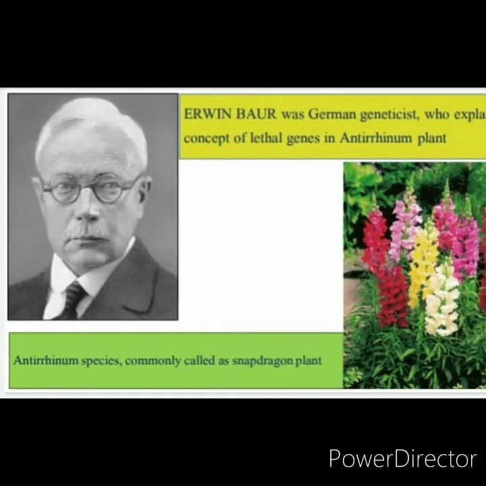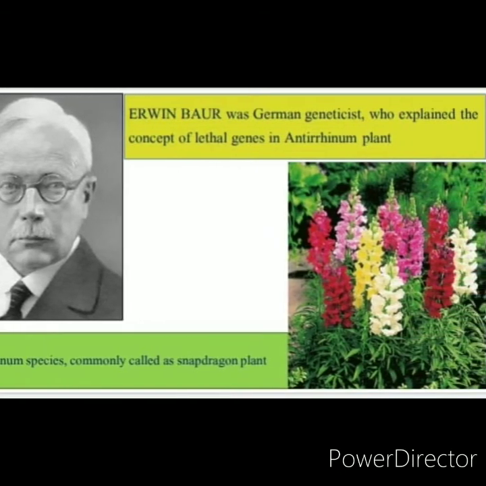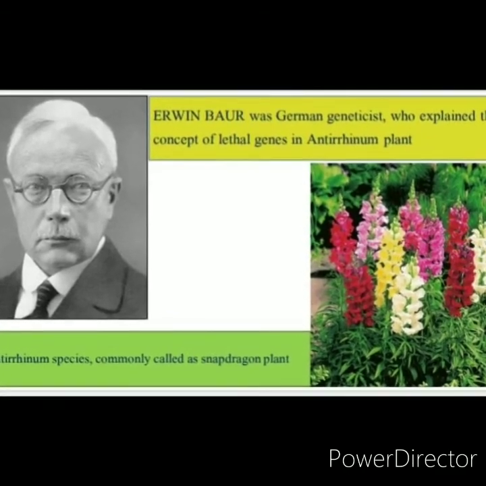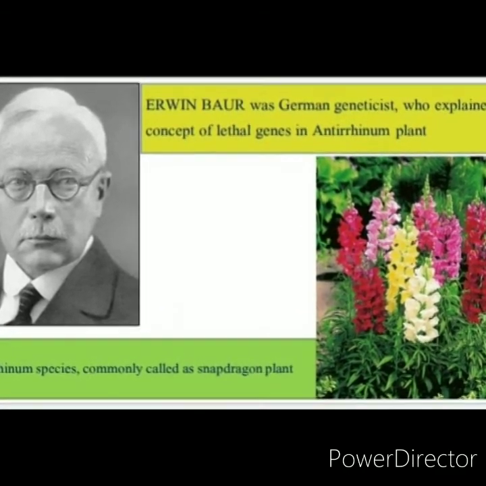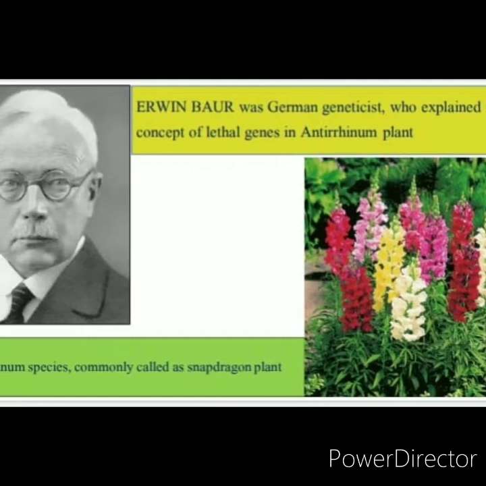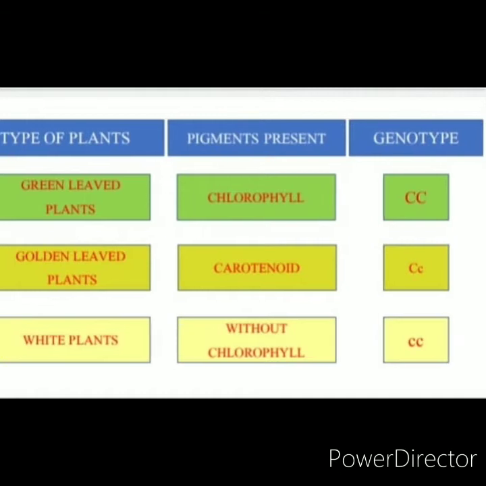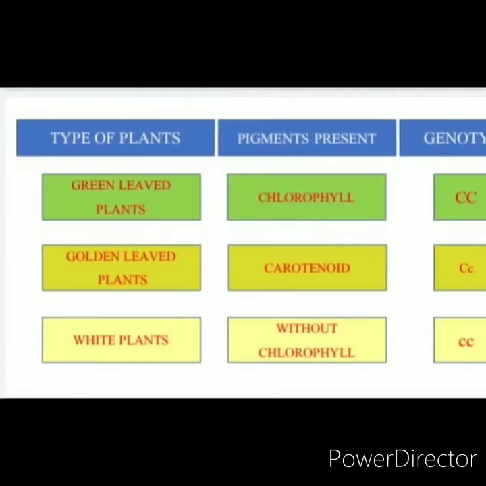In 1907, Erwin Baur reported a lethal gene in Antirrhinum species. It is commonly called the snapdragon plant. In snapdragon, 3 kinds of plants were noticed.